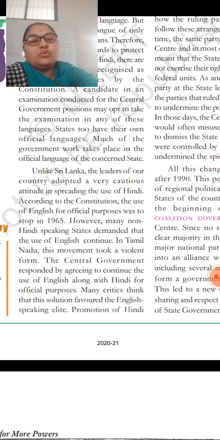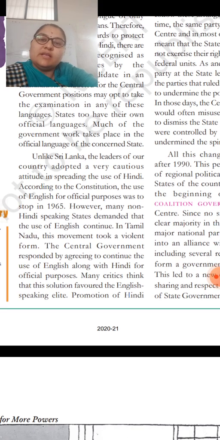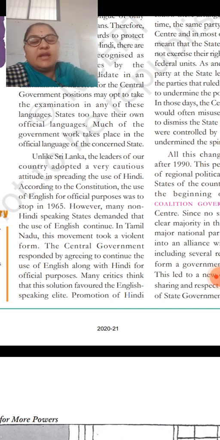And states too have made their official languages. For example, in Karnataka, Kannada is the official language. In Andhra Pradesh, Telugu is the official language. In Tamil Nadu, Tamil is the official language. Like that, every state has made its own regional language the official language.